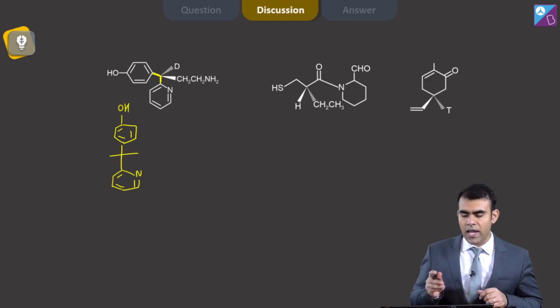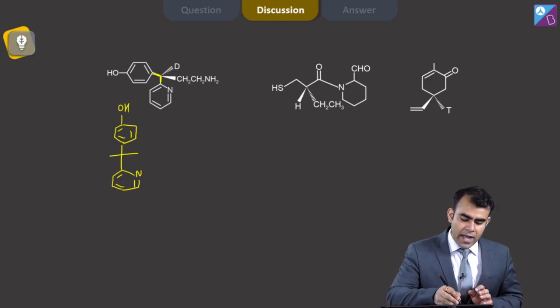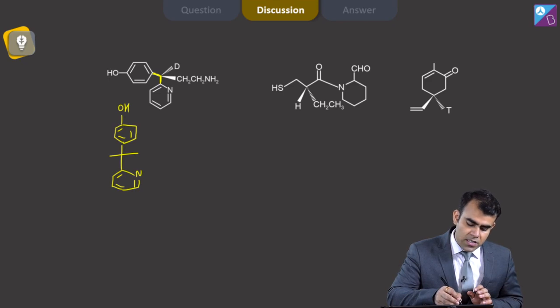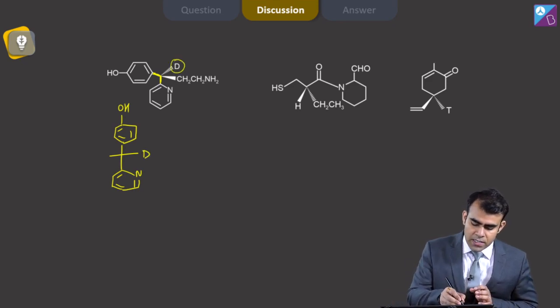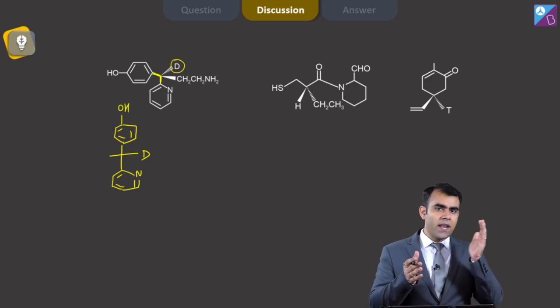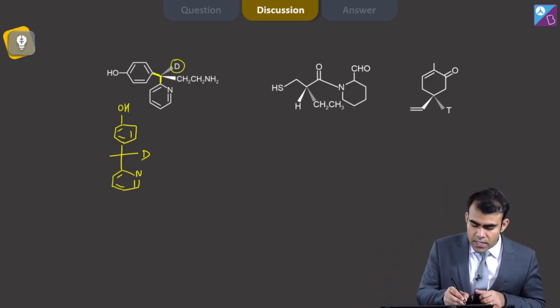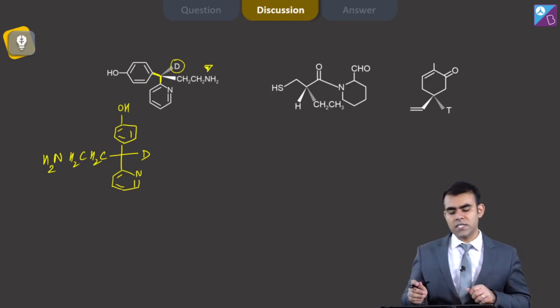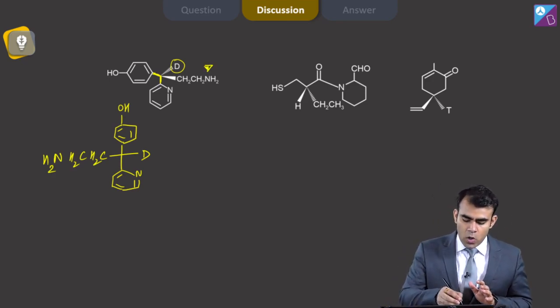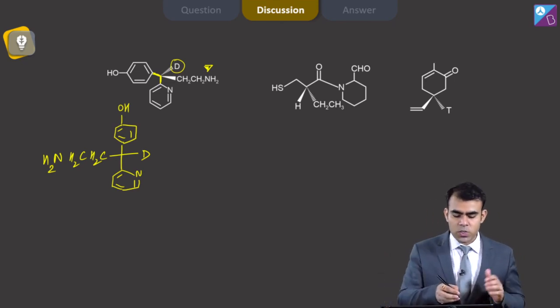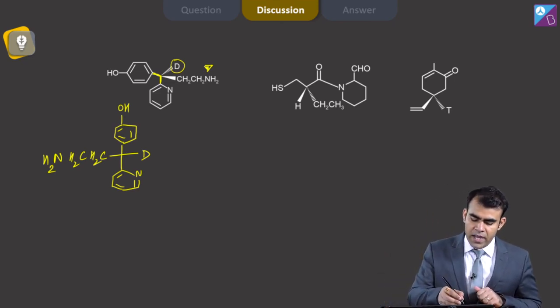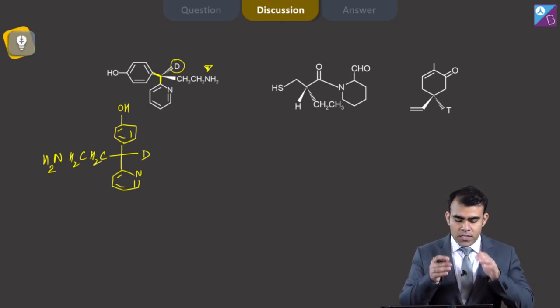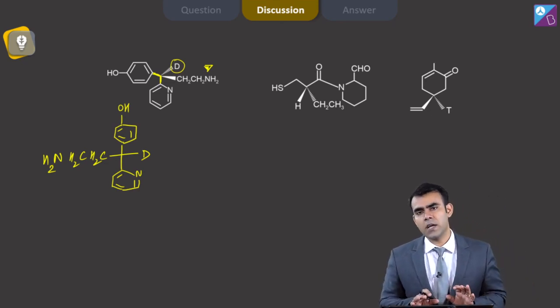And in the horizontal line, the dash will remain where it is, and this CH2, CH2, NH2 will move to the other side. So just imagine that I am looking at the compound from this direction. D will look on the right side, CH2, CH2, NH2 look on the left side, this looks above and this looks below in a Fischer projection.